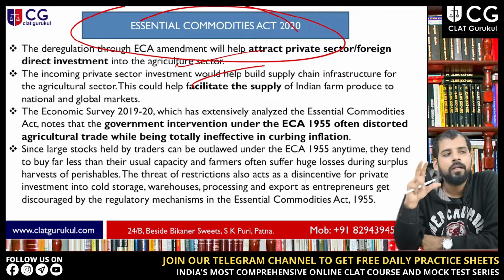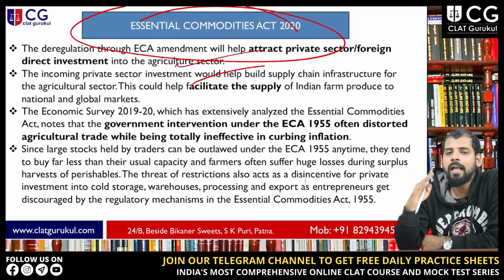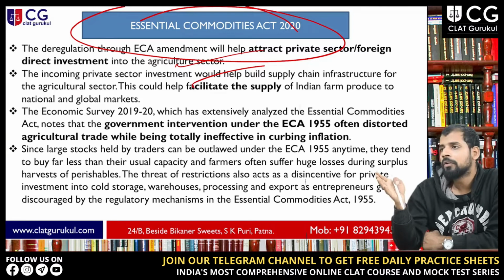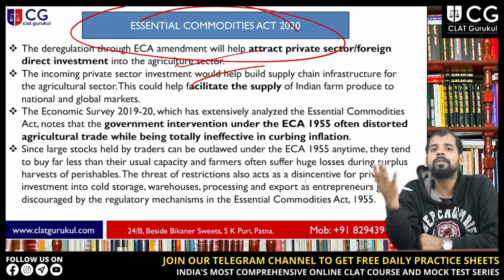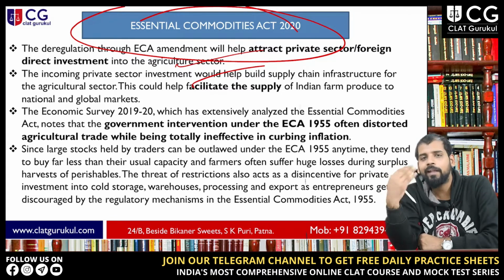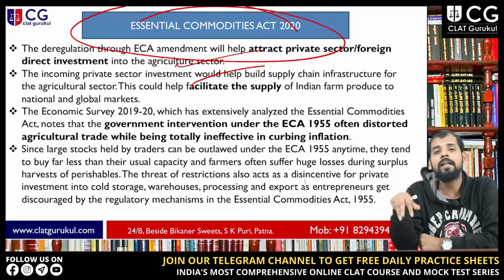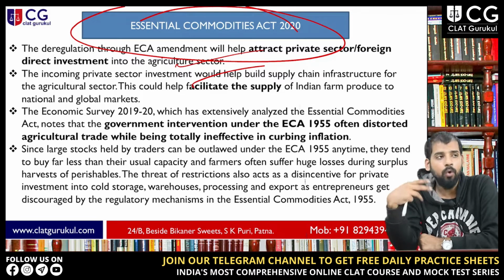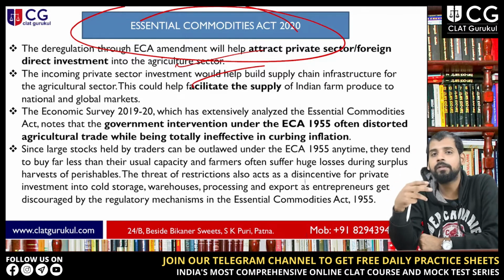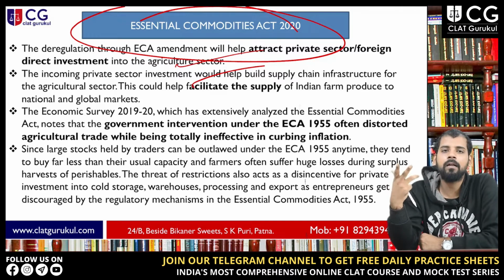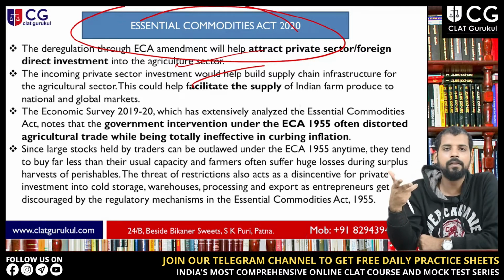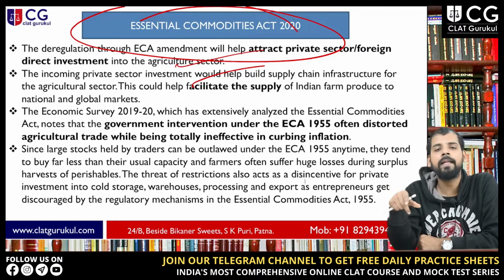There are certain provisions saying that we are removing certain products from the Essential Commodities Act, so that resources come into our country in the agriculture sector, because the agriculture sector actually needs to improve very badly. There are so many people affected by agriculture, and so many people getting employed in these areas, right?